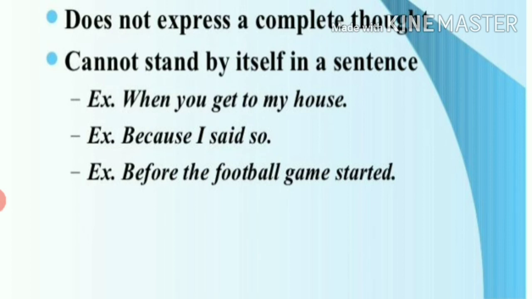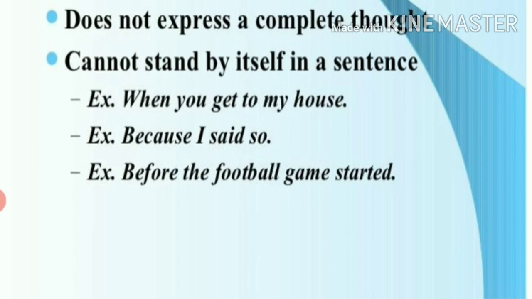Is it a sentence? You cannot tell; it's when you get home. It gives a meaning, but it is incomplete. It doesn't make sense, is it? So, when you get to my house, something is missing. So, that is subordinate clause. You need someone's help to complete it. So, that is subordinate or dependent clause.